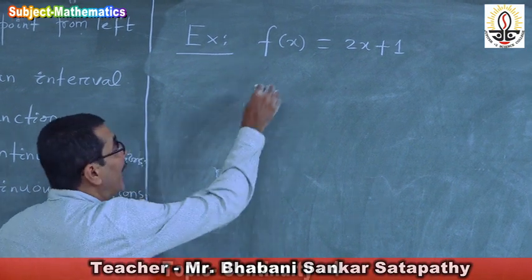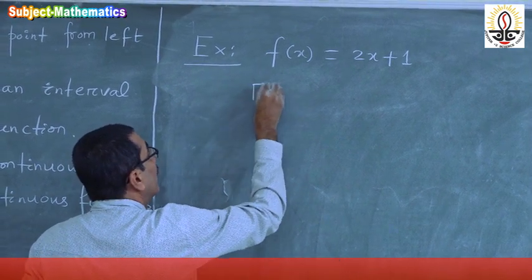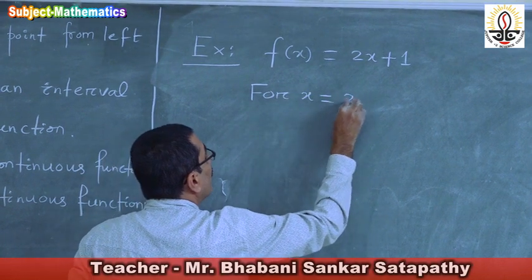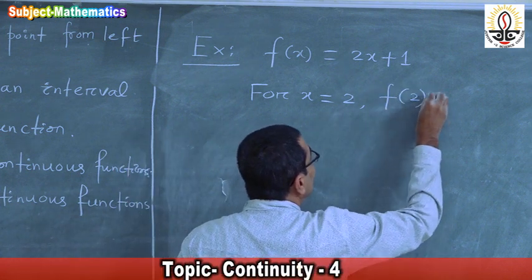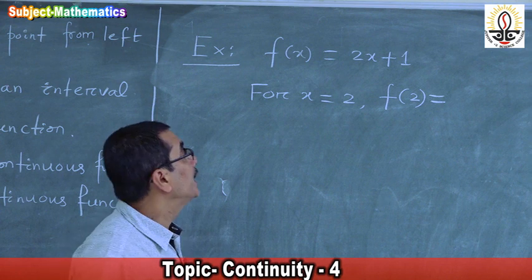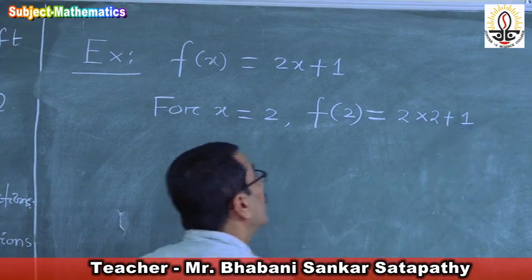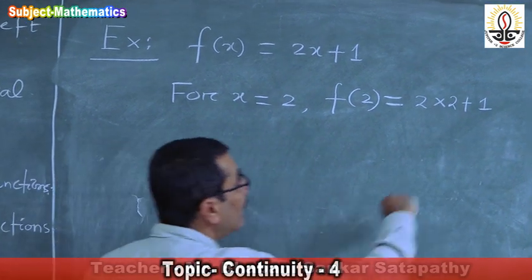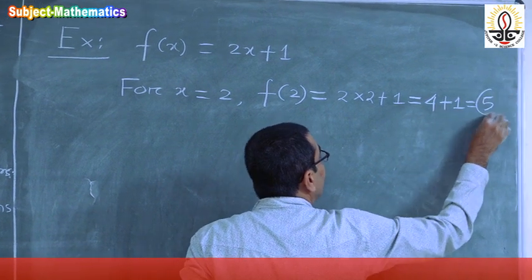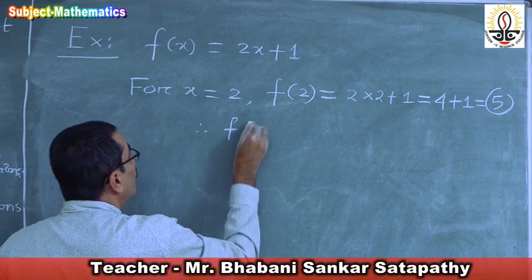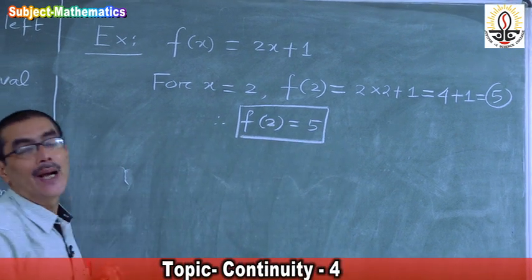For that, we first find the value of the function at x is equal to 2. f of 2 is equal to 2 into 2 plus 1, which is 4 plus 1, that is 5. Therefore f of 2 is equal to 5.